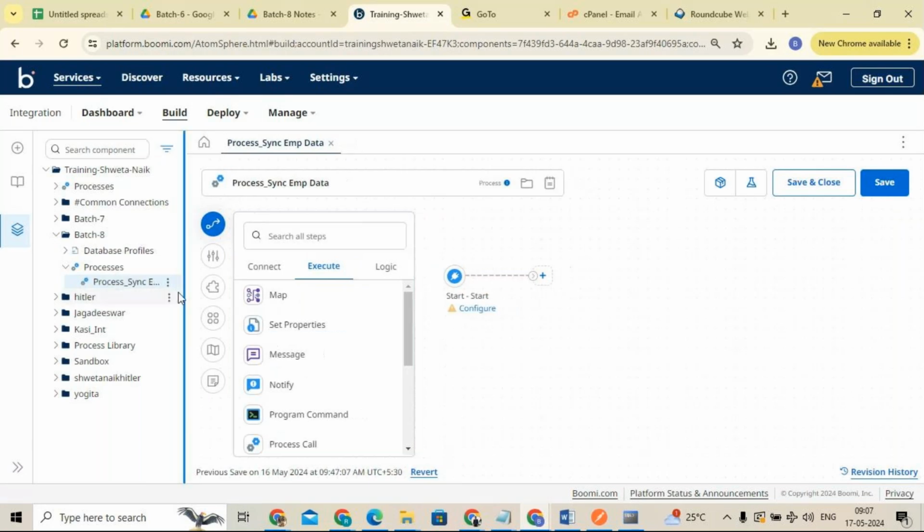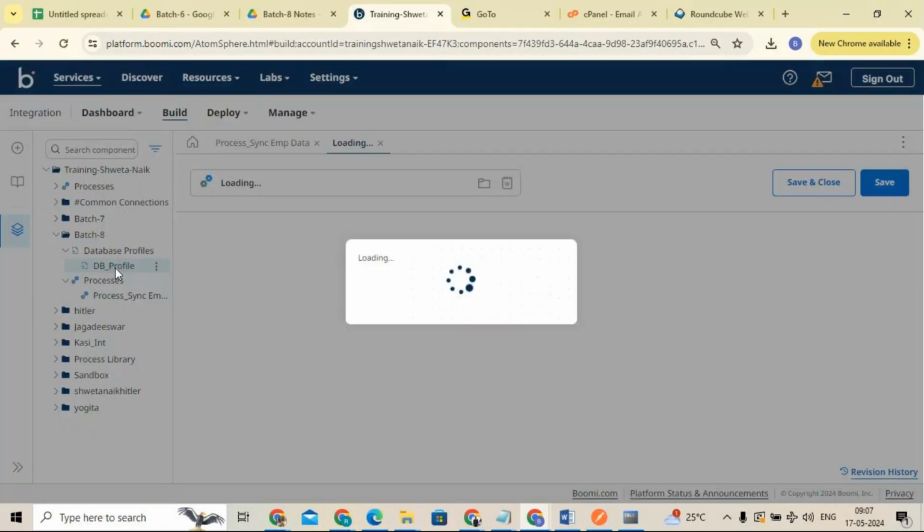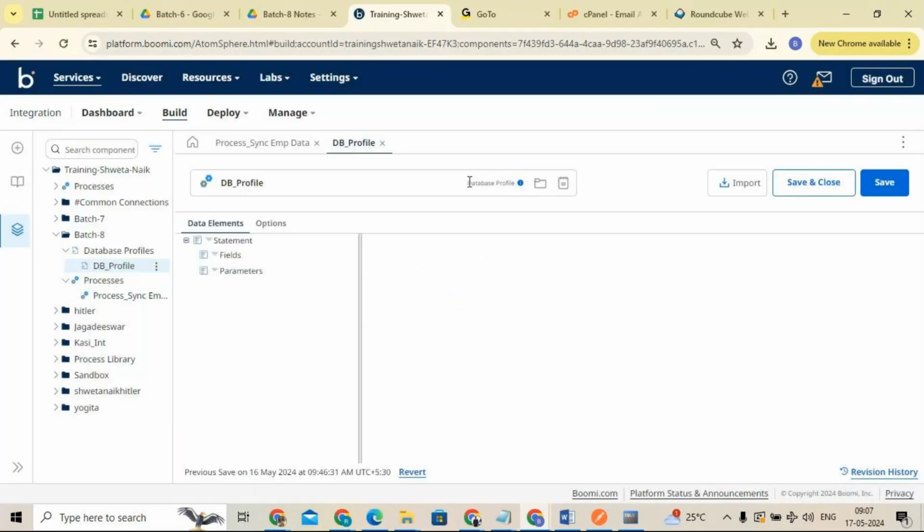Right now, which component are we in? Process. How can we say? By seeing the start shape. Here we have a process component, right? For example, if you are working on any other component, let's say I'm working on a database profile, if you click on this, here you can see that particular component name.